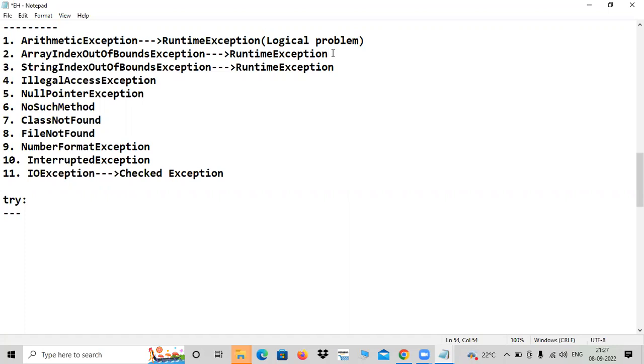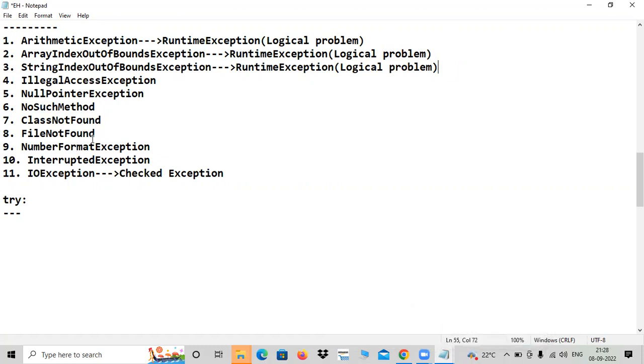And this is also logical. These are all logical problems. Runtime exceptions are all logical problems. That's it. But a logical error, again, is different. They are neither detected by the compiler. Don't compare this logical problem with that logical error. That is different. This is a problem, an exception, but that is not an exception. It is an error, a blunder. You have to correct your formula. Here, the formula is okay, but unfortunately something went wrong. That is division by zero.